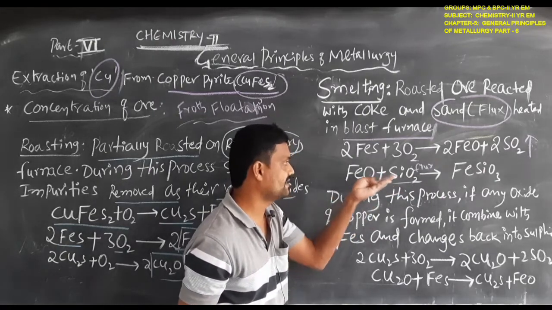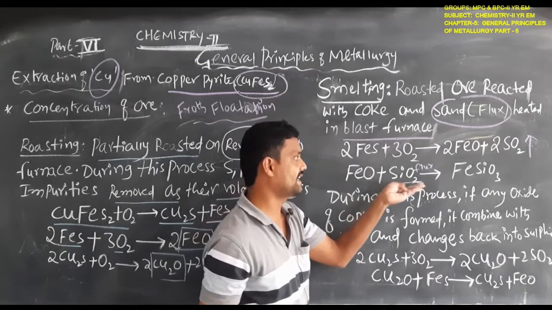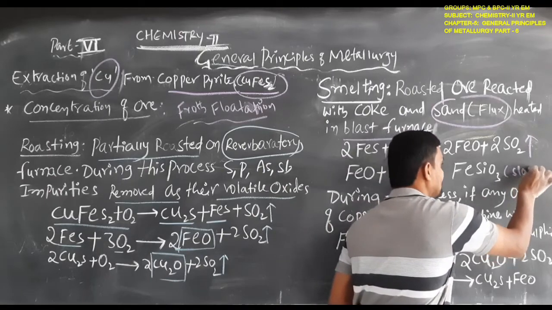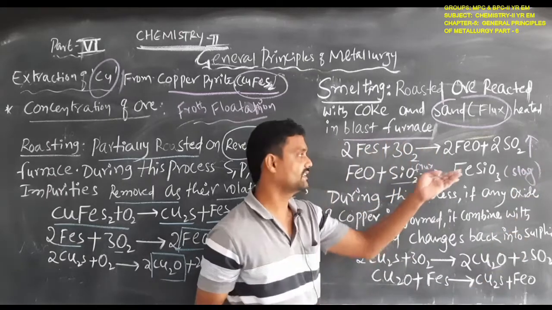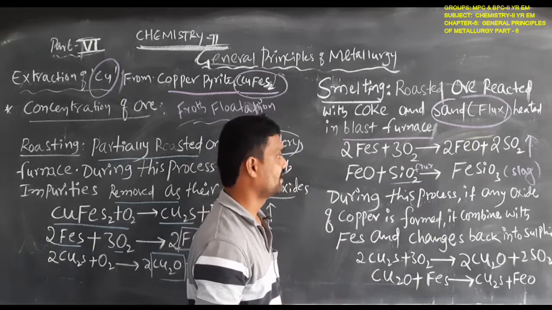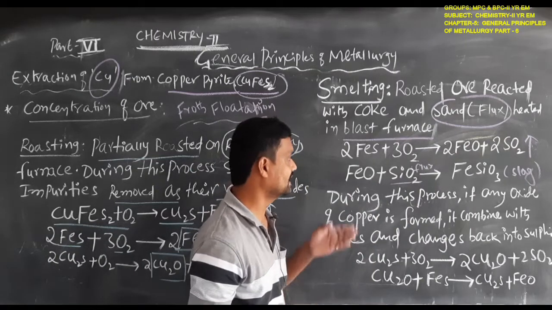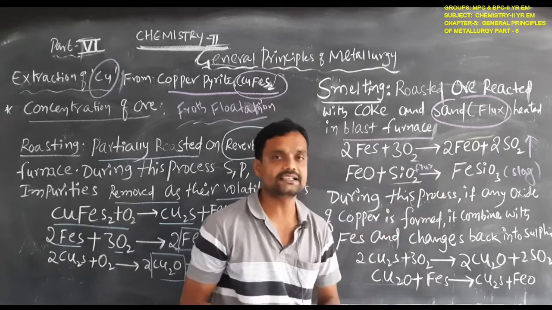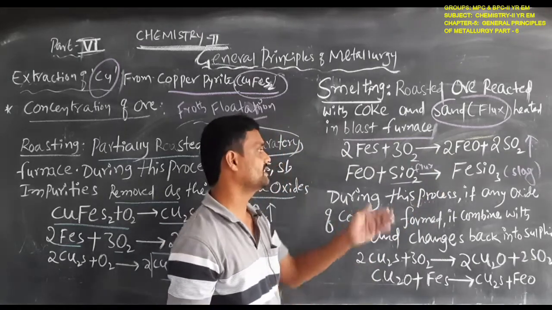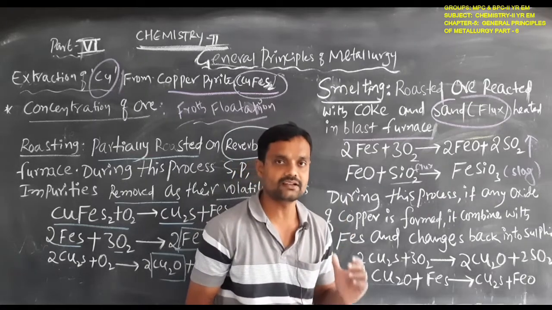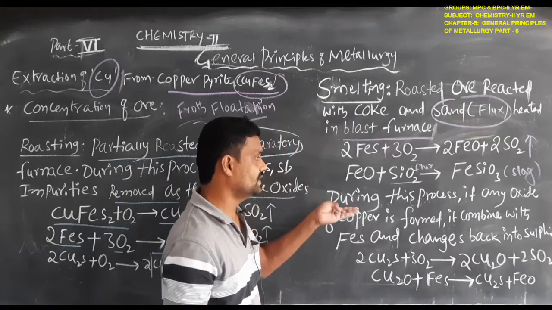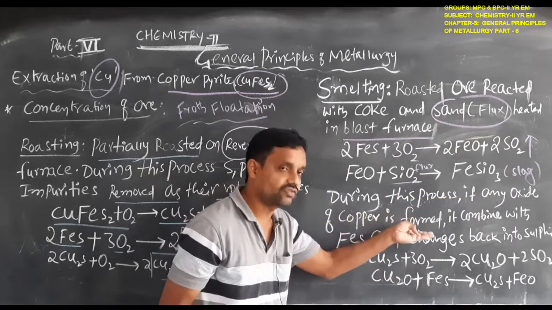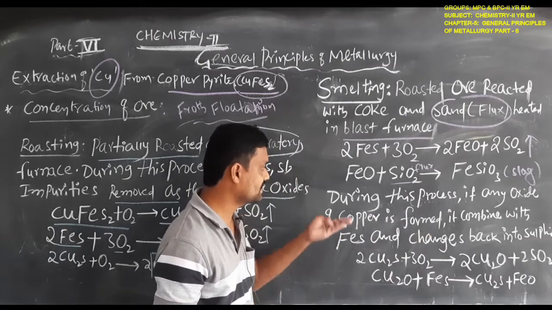And when iron oxide reacts with the silica flux, it can be eliminated as iron silicate. It is the slag. Iron silicate will be slag. That means what will be done here? Iron oxide can be eliminated in the form of iron silicate slag when it reacts with the silica sand flux. So during this process, if any oxide of copper is formed, what is that, students?